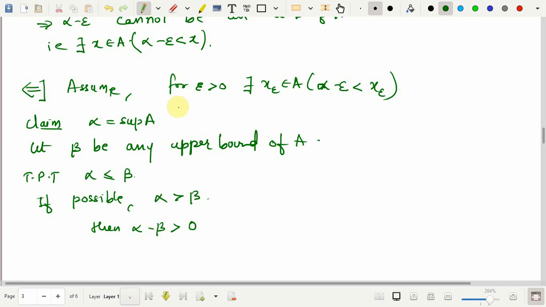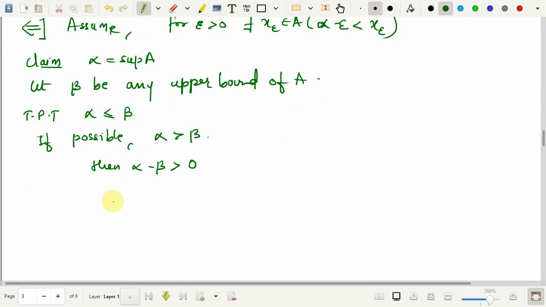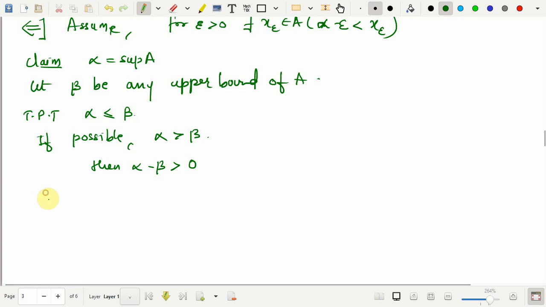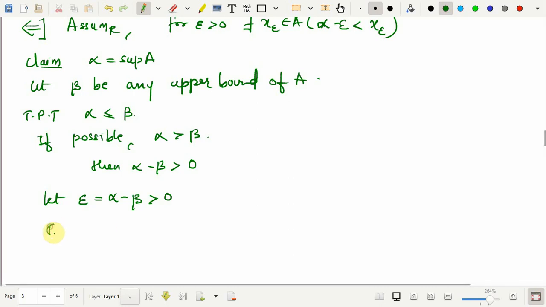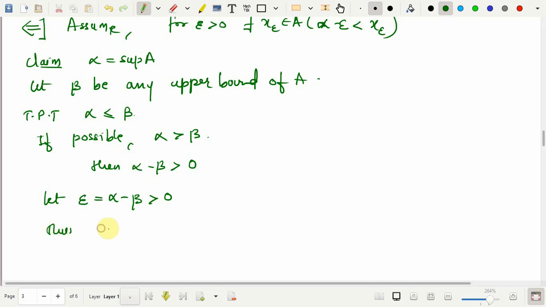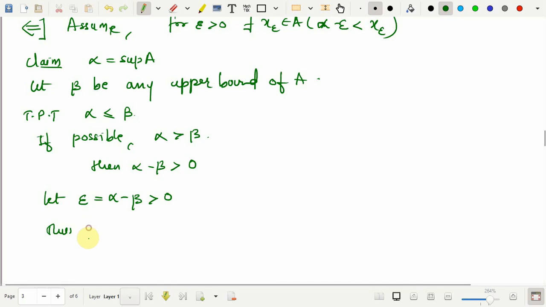Now, since this is true for any epsilon positive, in particular I will take this as my epsilon. So, let epsilon be alpha minus beta, which is strictly greater than 0. So, I can choose it. From the assumption, what should happen? There exists x epsilon in A such that alpha minus epsilon is less than x epsilon.